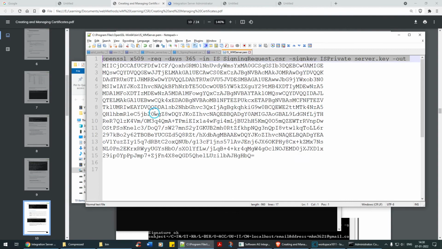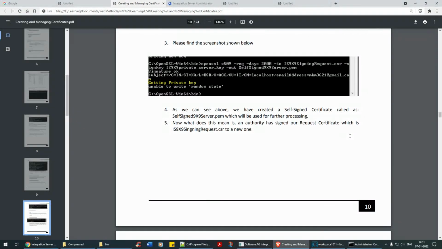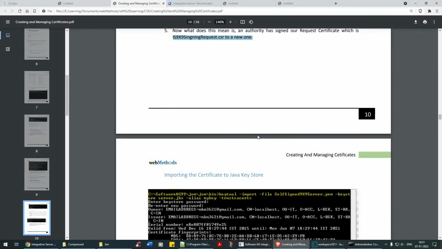See, PEM has been created. Okay, cool. Now it's a self-signed certificate. As we can see, it has been created. Now what does this mean? An authority has signed our request, which is nothing but this particular one to a new one. That's it. That's all it means. Okay, it has been signed.